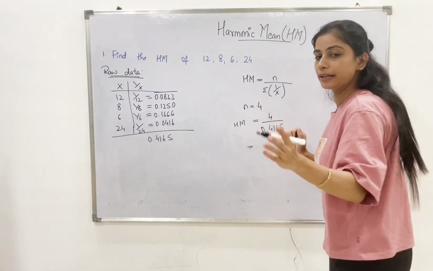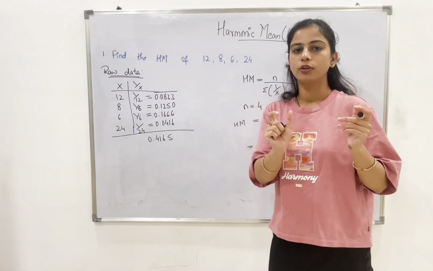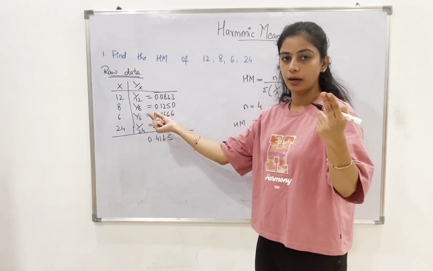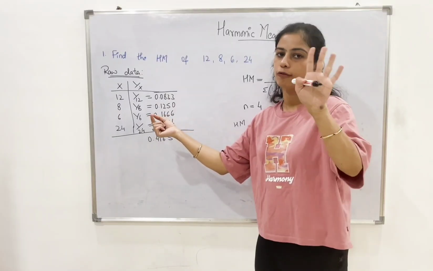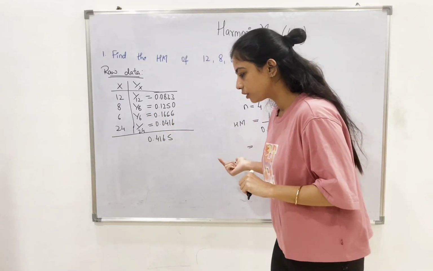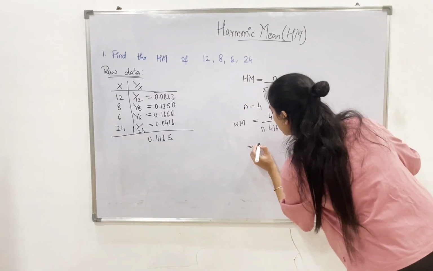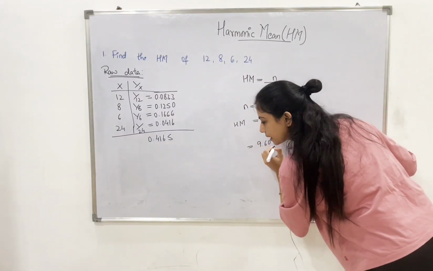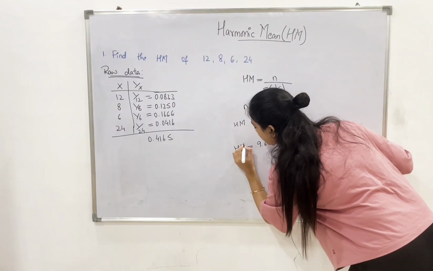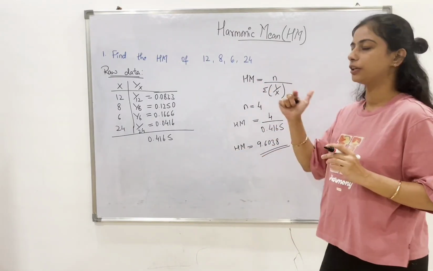It is always better to take 4 decimal places. Either you can take two numbers after the decimal point or four. Don't take odd numbers; usually even numbers are used. So the value of this is 9.6038. This is nothing but our harmonic mean for this particular question.